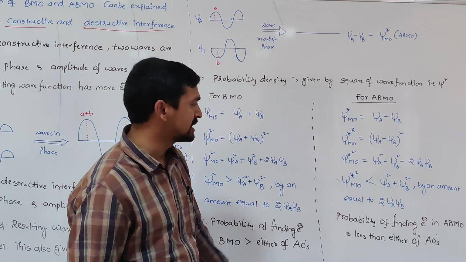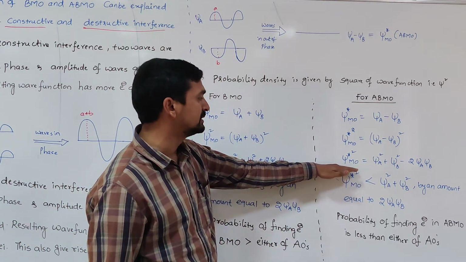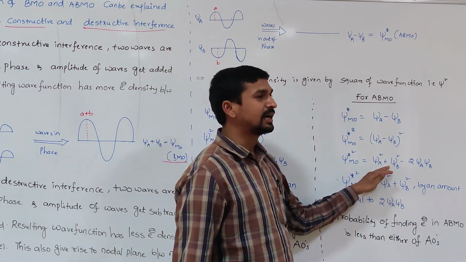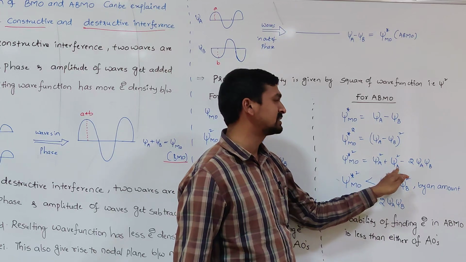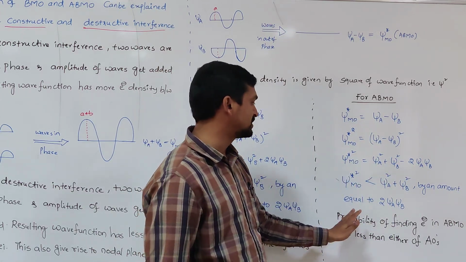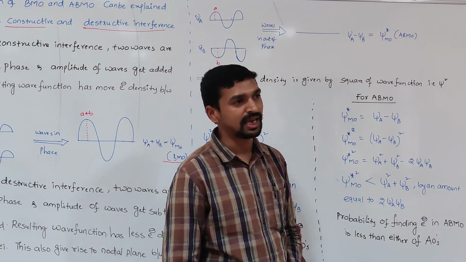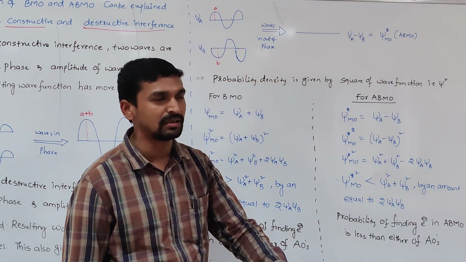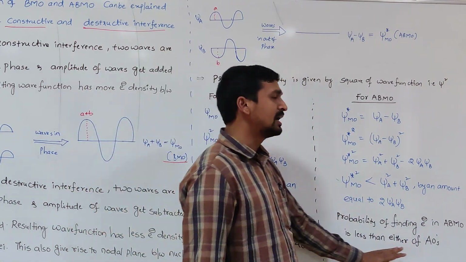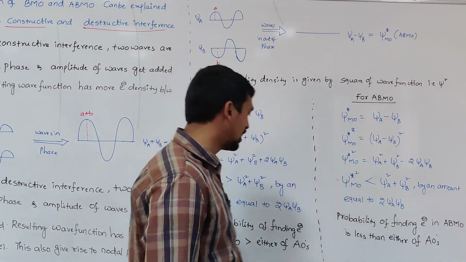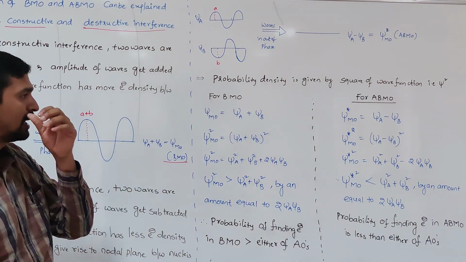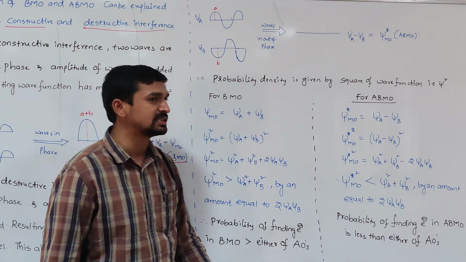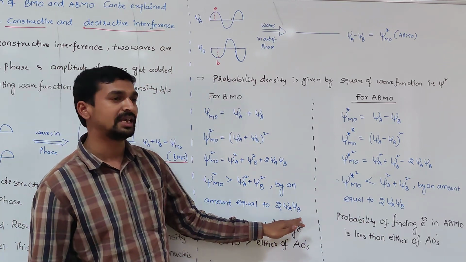This clearly indicates the probability of finding the electron density in the anti-bonding molecular orbital is less than in either of the atomic orbitals, psi A square plus psi B square. By how much? Again equal to 2 psi A psi B. So the probability of finding electrons in the anti-bonding molecular orbital is always less than in either of the atomic orbitals. So for the bonding and anti-bonding molecular orbitals, the quantity is the same: it is less by an amount equal to 2 psi A psi B, and greater by an amount equal to 2 psi A psi B.